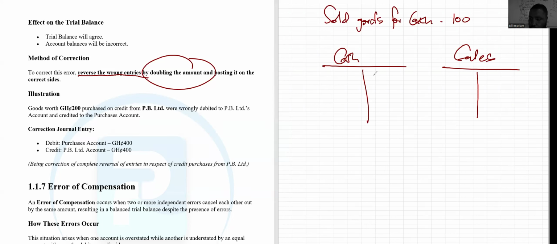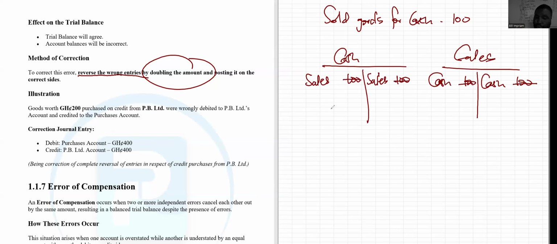So in that case, we have, let's say, the recorded sales, 100, and the recorded cash, 100, right? So if this has been done, what do you do? First of all, make it 0. That's the first doubling. The first entry you do to make it 0, by recording your sales here 100, and recording cash here 100 to make this 0, right?